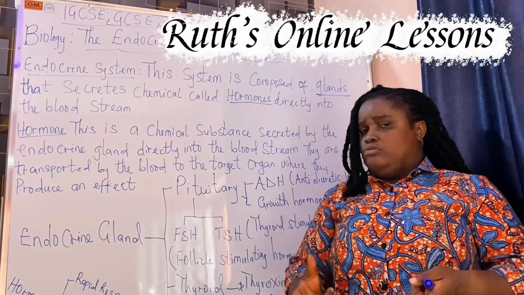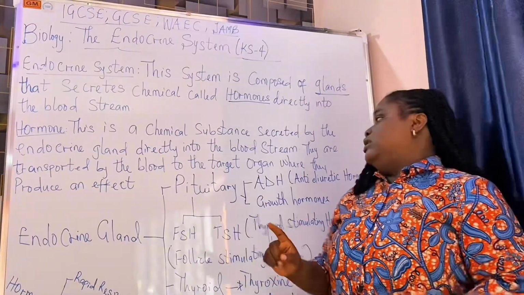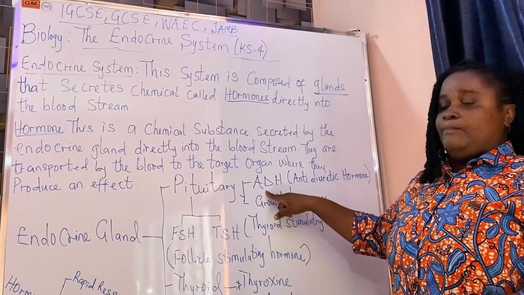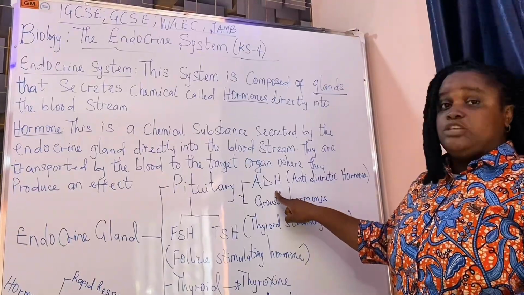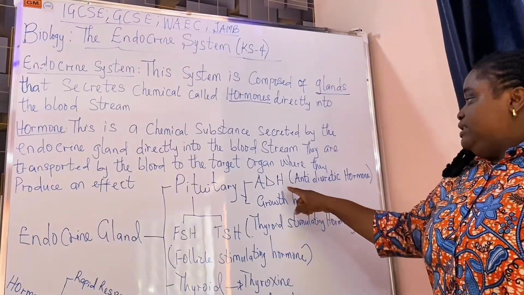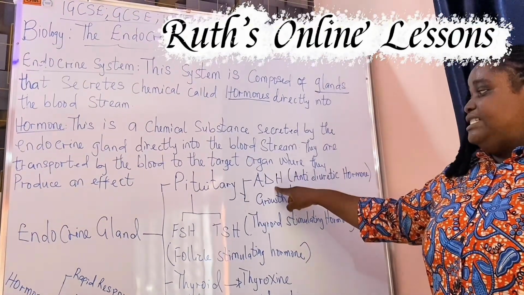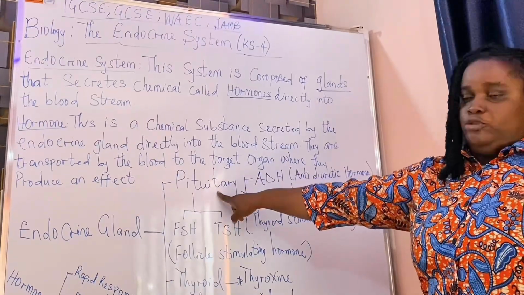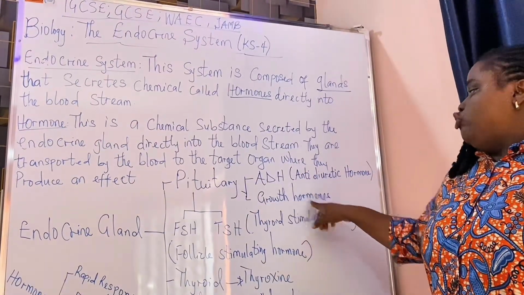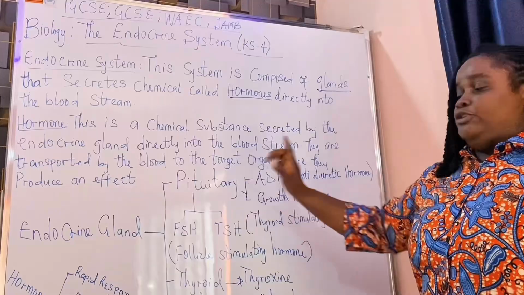Two examples of hormones produced by these glands that does that. We have the ADH, the anti-diuretic hormone. Please take note, this is the anti-diuretic hormone ADH secreted by the pituitary gland. We also have the growth hormones secreted by the pituitary gland.